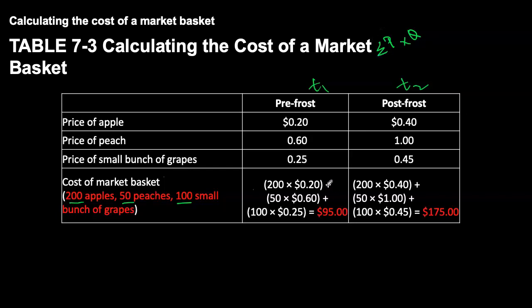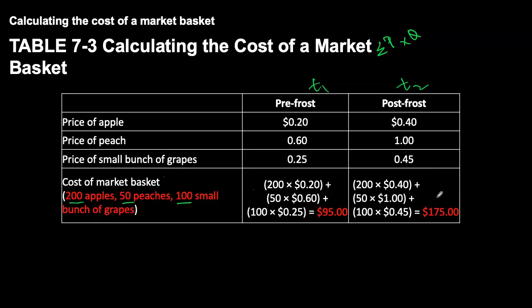I've already done this for you over here. So we have the total cost of the market basket in year 1, or pre-frost, is $95. And the cost of the market basket, so exact same goods, gives you a total cost rising to $175. Why has this cost risen? Because prices have increased over time.